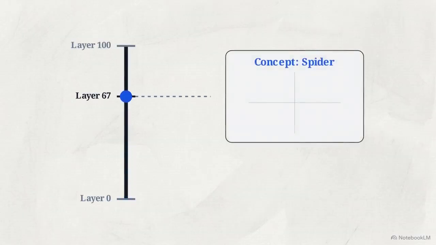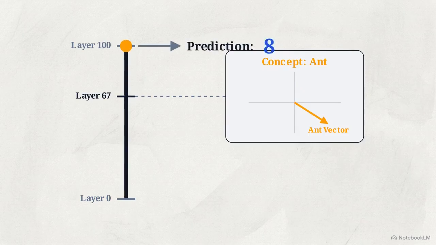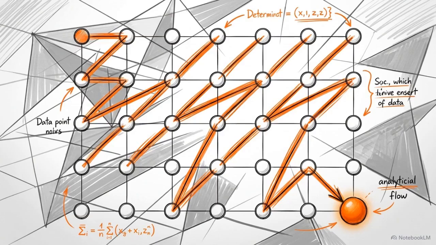At layer 67, an active vector perfectly aligns with the concept of a spider. We subtract this spider vector, replacing it with an ant vector. Resuming the calculation, the final predicted output shifts from 8 to 6. This successful hijack shows that specific unspoken concepts are mathematically addressable. The model's final response is the direct result of these internal causal steps.